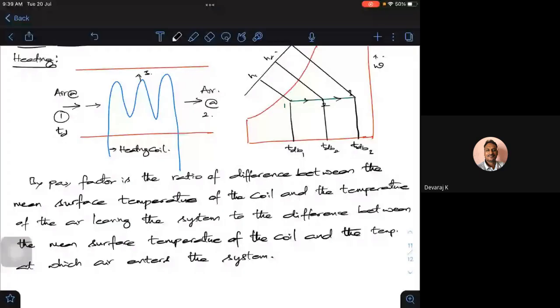Okay, see, TDB, the dry bulb temperature with which the air goes out, and the mean temperature of the coil, as TDB3 minus TDB2 divided by TDB3 minus TDB1.